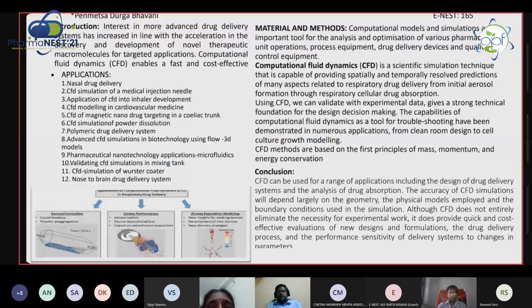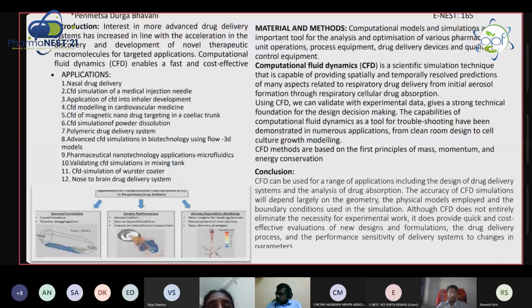If you take magnetic nanoparticles, we can target them while using polymers. We have to use some polymers while making nanoparticles, and we can specifically target tissues by using this magnetic nanoparticle transport.